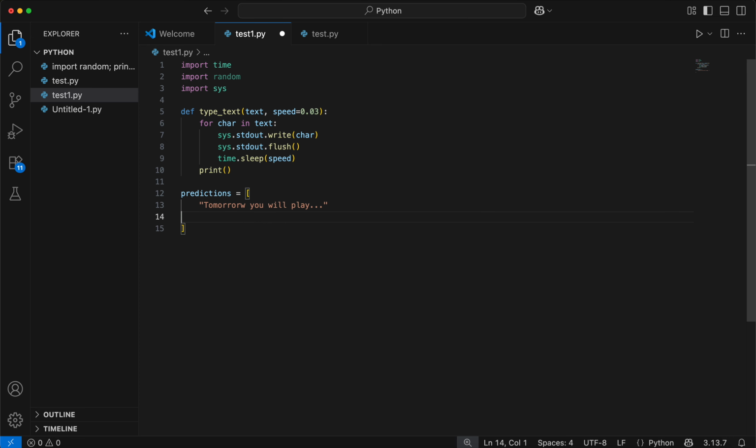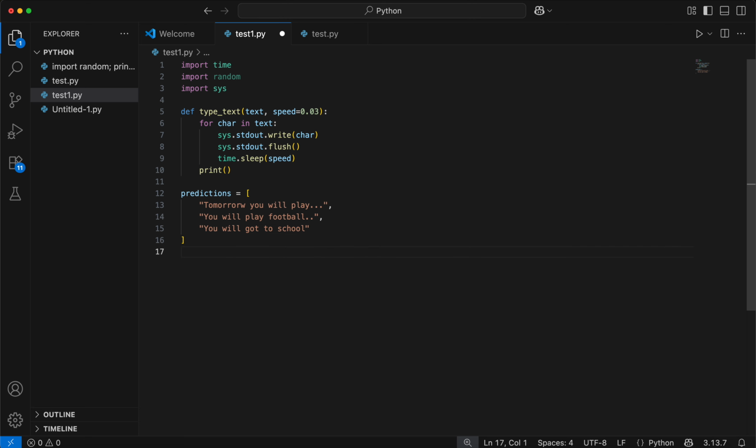Next, put a comma, open up the string. You will play football. Then we can write, then you will go to school. So these are the predictions.